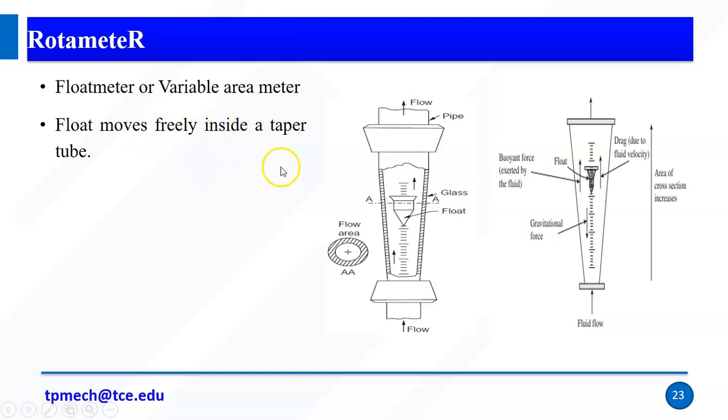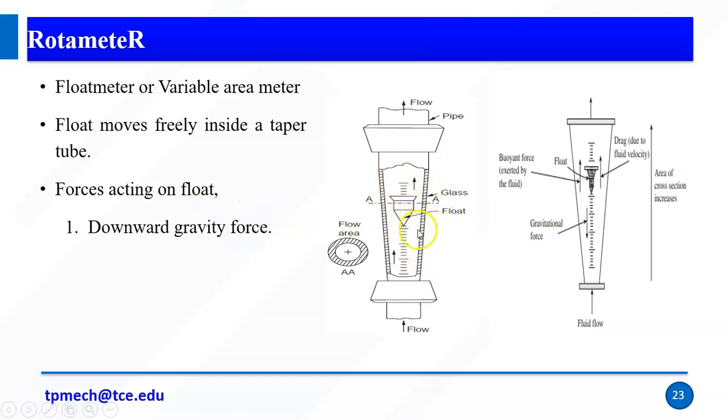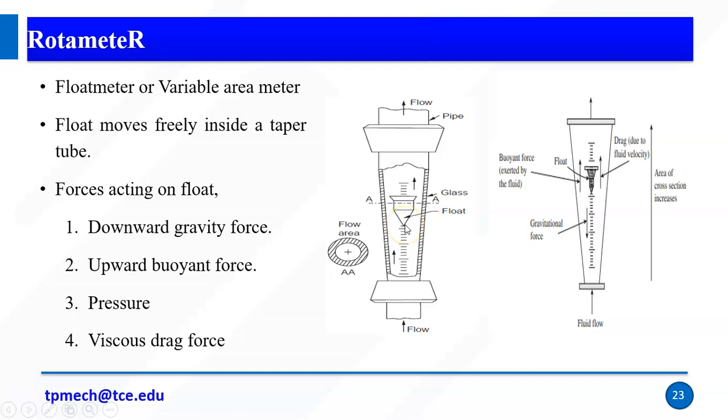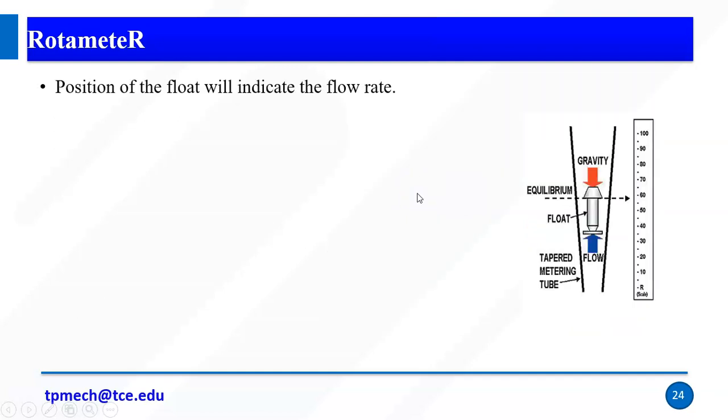It moves freely inside a taper tube. So we have a taper tube, it's a glass tube. The float moves freely, right? So forces acting on the float: downward gravity force due to the self weight, upward buoyant force, pressure of fluid, viscous drag force. This is a viscous drag force, right? So the position of the float will indicate the flow rate. So from the position of the float we can measure the flow rate.